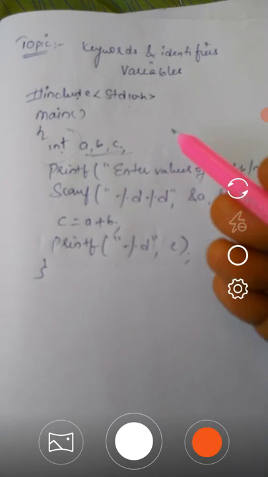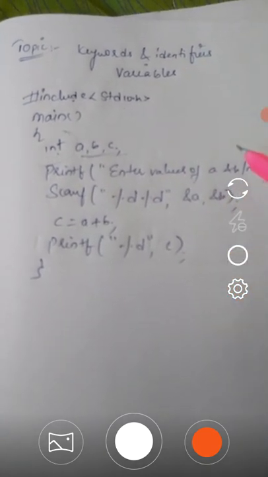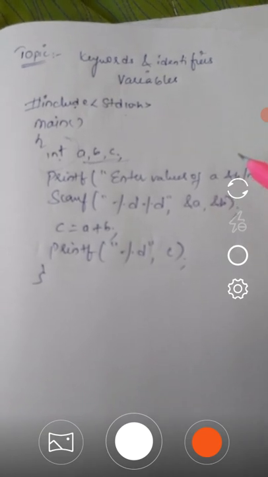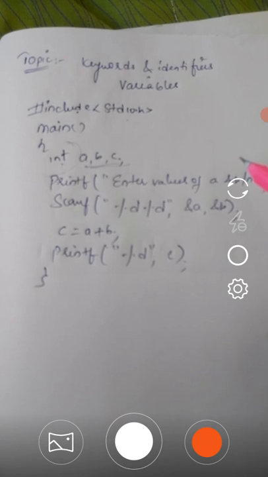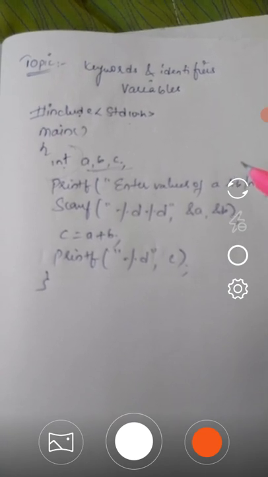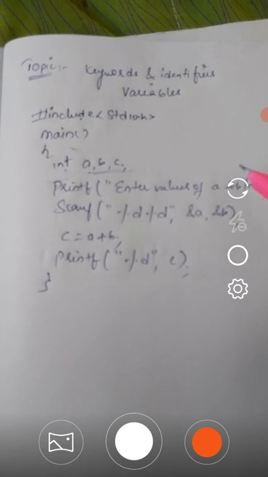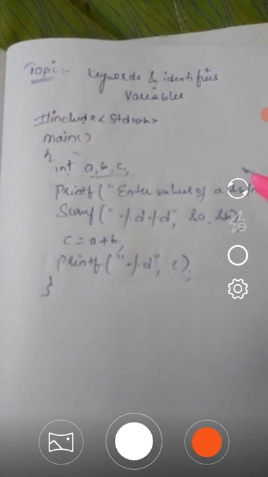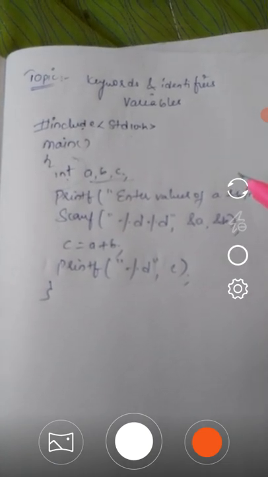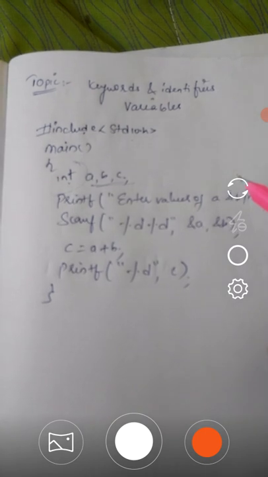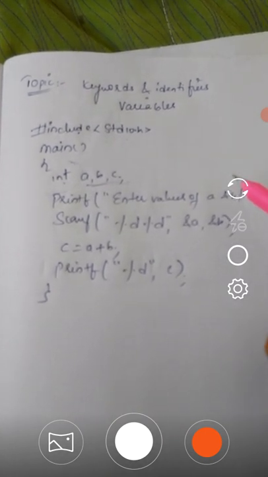The next one is the identifier. Identifiers refer to the names of variables, functions, arrays. These are user defined names and consist of a sequence of letters and digits with a letter as a first character. Both uppercase and lowercase letters are permitted, although lowercase letters are commonly used. The underscore character is also permitted in identifiers. It is usually used as a link between two words in long identifiers.